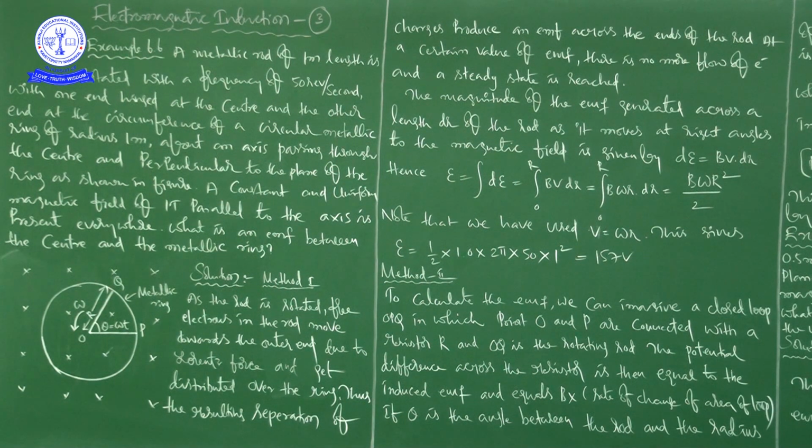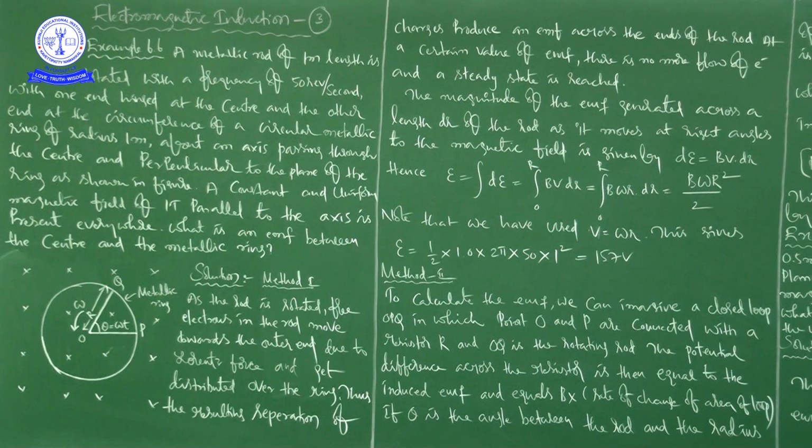So the length of the metallic rod is 1 meter, which is rotated with a frequency of 50 revolutions per second, with one end, please try to imagine, hinged at the center and the other end at the circumference of a circular metallic ring of radius 1 meter, about an axis passing through the center and perpendicular to the plane of the ring, as shown in the figure.